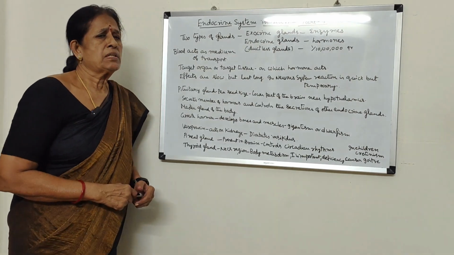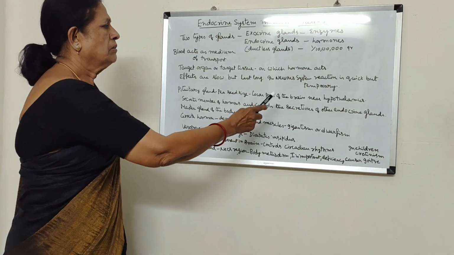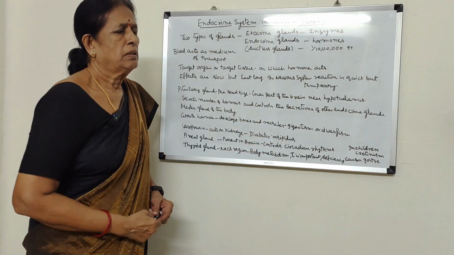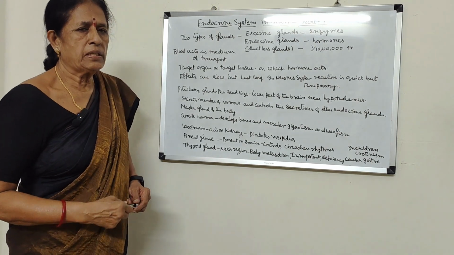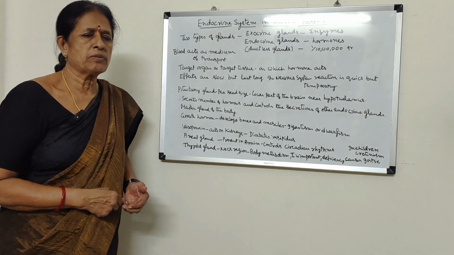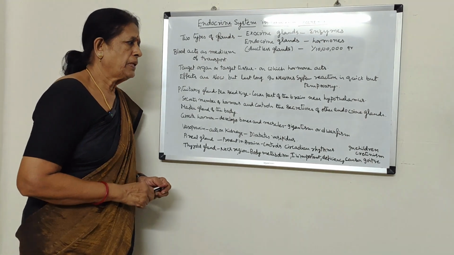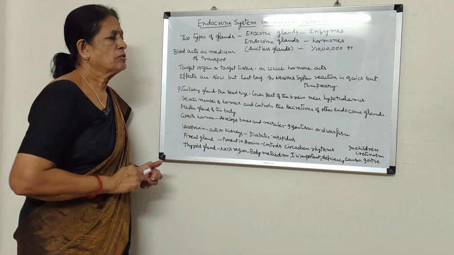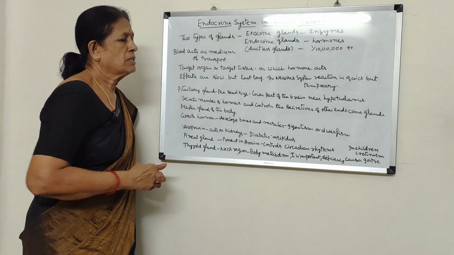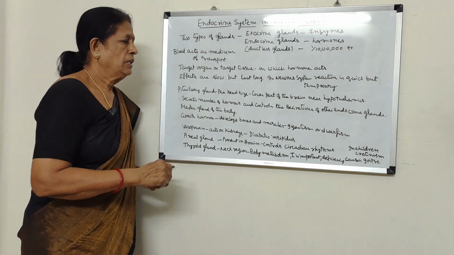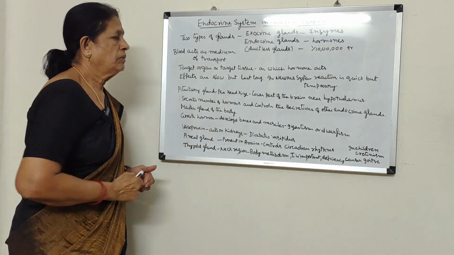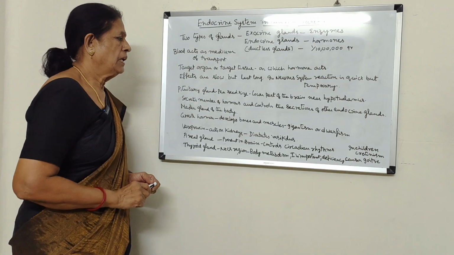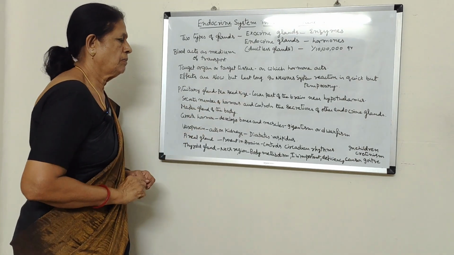In the nervous system, the reaction is quick but temporary. Whatever the reaction, it takes place quickly and it is temporary. But in the case of the endocrine system, the effects are slow but they last long, almost permanent. That is the effect of these endocrine glands which produce hormones.